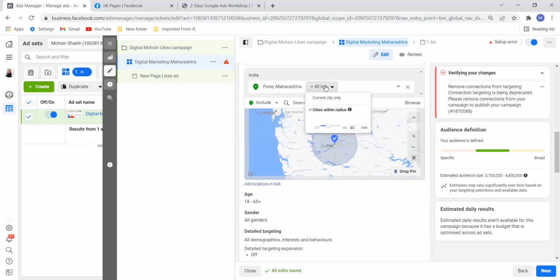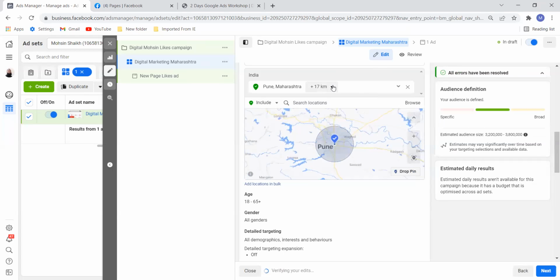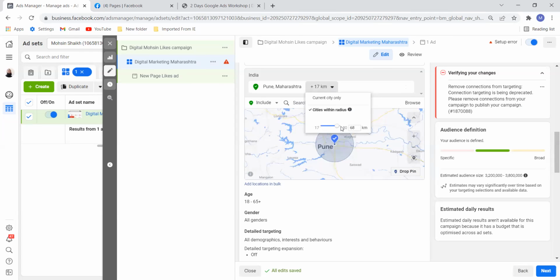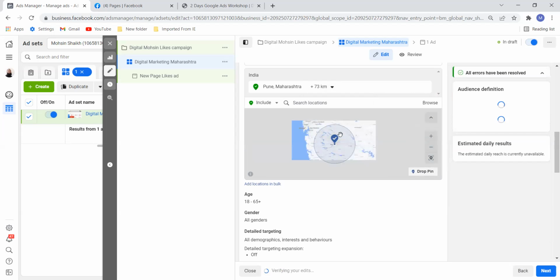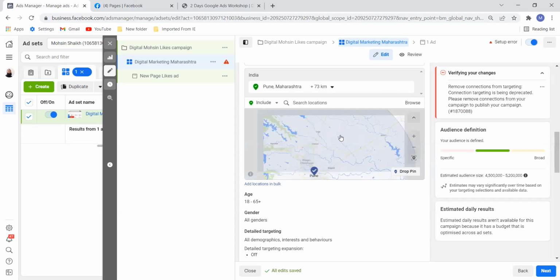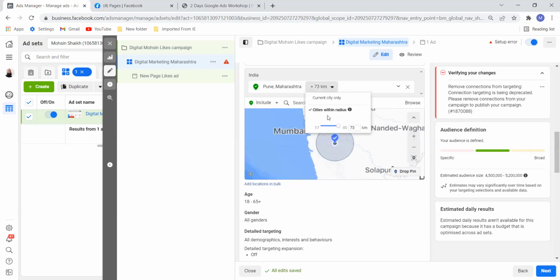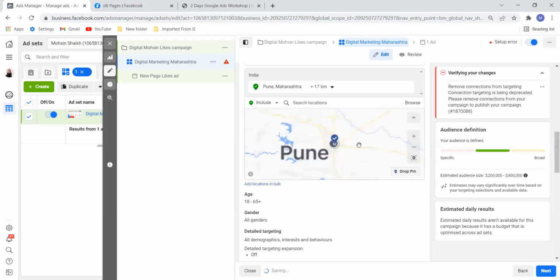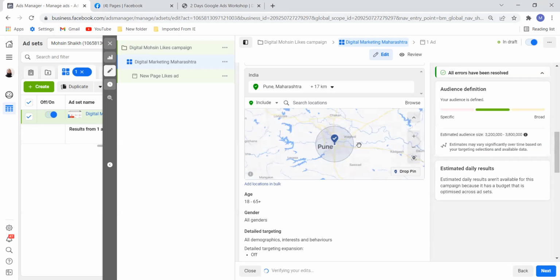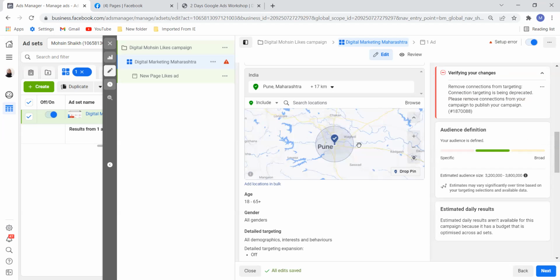Okay, no problem. So if I want, the minimum is a 15 kilometer area. Okay, see this 15 kilometer, and the maximum it can go to is 80 kilometers. This is how you can target. For example, if I want that no, my courier services are only for 17 kilometers, then this is the option. Are we clear? Any question out here? How to do location targeting?